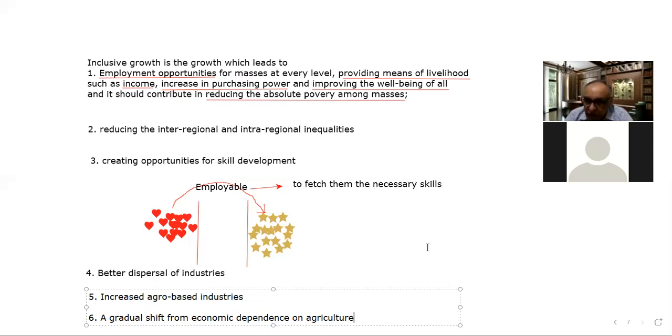Then we have to send the milk from Punjab to the rest of the country. If we are to supply milk from Punjab to Mumbai, what is required? Air-conditioned wagons are required with the railway, but the railway is lacking that, right? So direct connectivity from Punjab to Mumbai is required. Such things are required there.